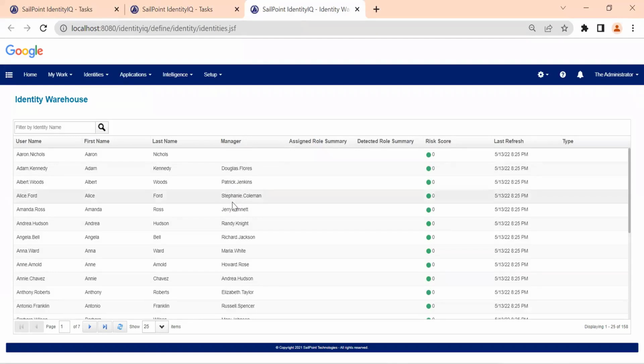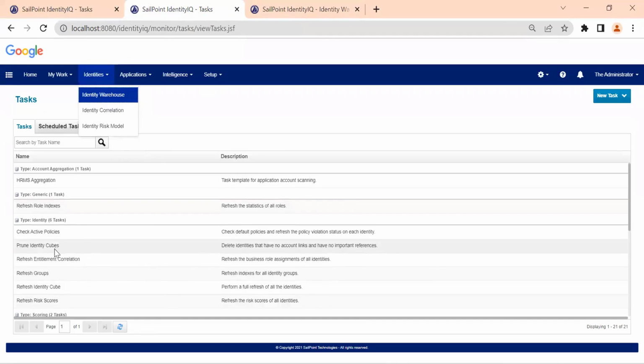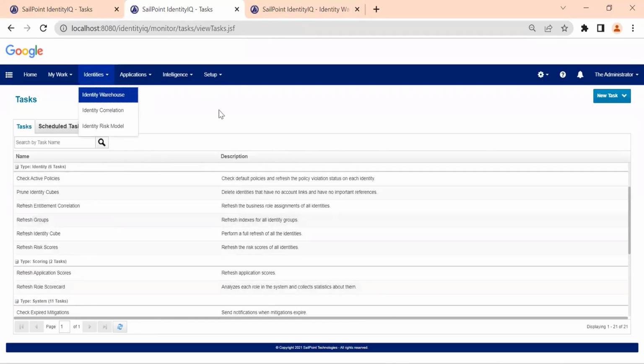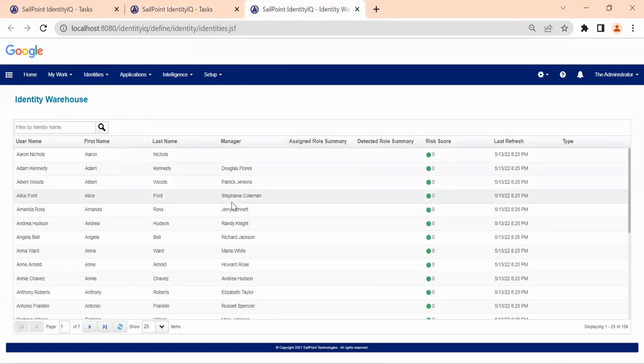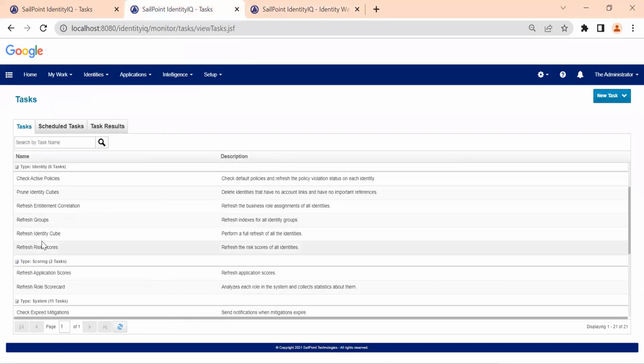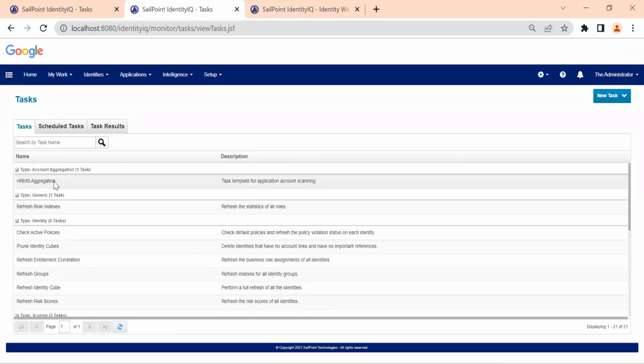Manager data comes from that source, but how to update it? That code is written within SailPoint. So for that we need to run the refresh and dequeue task, which checks if any user correlation is happening. So any operation you want to trigger within the system is triggered by the refresh and dequeue, and fetching data from the target into SailPoint is done by the aggregation task.